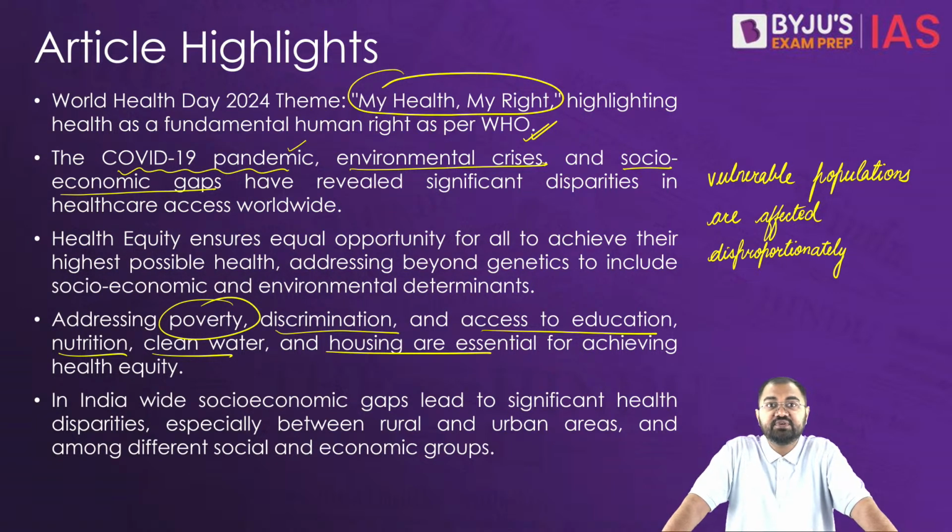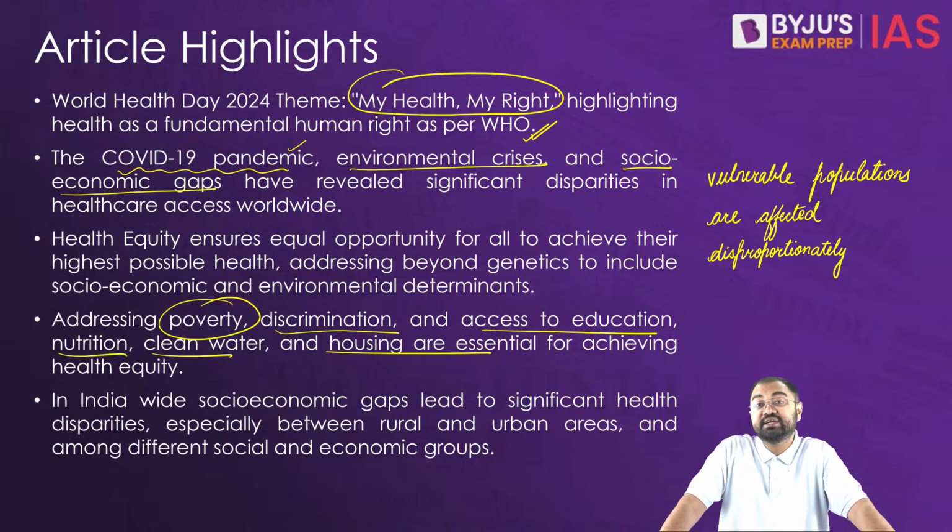These are the areas where the issues are even far worse. For example, overcrowding, poor sanitation, and limited clean water access are some things that heighten the healthcare risk in these kinds of areas.